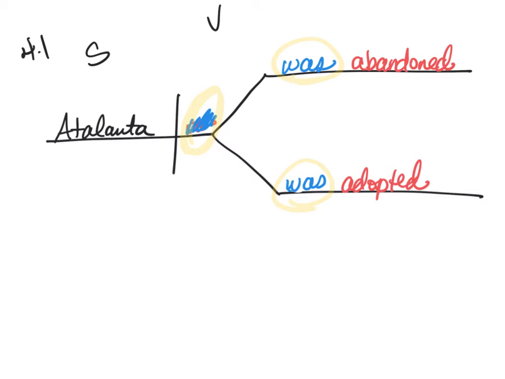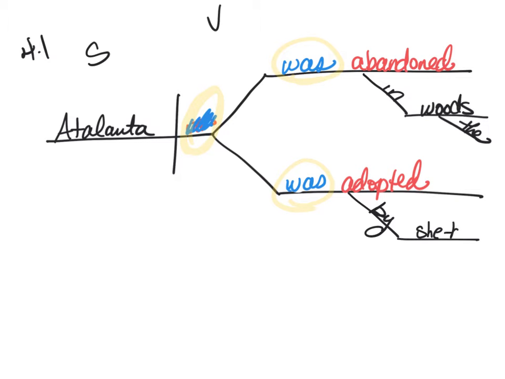Where was she abandoned? Well, the description of the abandonment is a prepositional phrase. What's the relationship word? In. In what? In woods. The woods. What is the description of adopted? Well, by a she-bear. Kind of cool. By, it's a relationship word. She-bear. I don't know why they needed to specify a she-bear as opposed to a bear. Yeah, whatever. Cool either way. A. So that's number one.